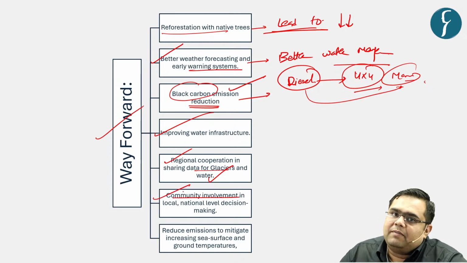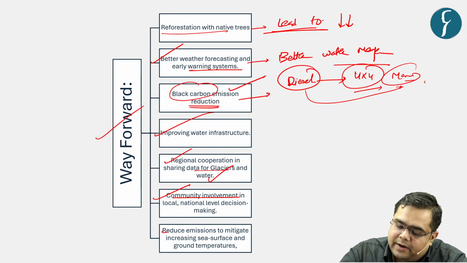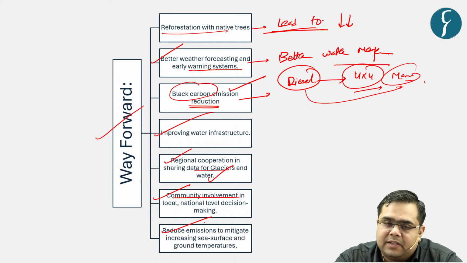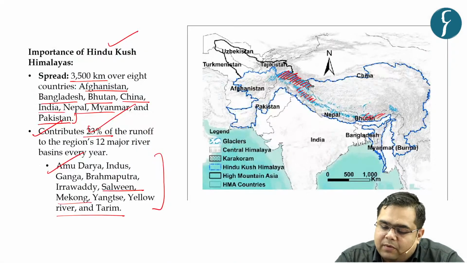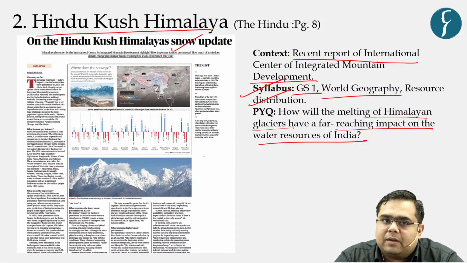Next point can be with respect to community involvement and reduced emissions to mitigate increased sea surface and ground temperatures. As soon as we are able to reduce the emissions, it will lead to lesser warming of the seas. And once there is relatively lesser warming of the seas, these western disturbances will again go towards the status quo. So these are the suggestions that we can put forth with respect to water management, river management, and issues of melting snow at a higher pace in the Himalayas, right? The question can come in a different form as well, but the points and arguments will remain almost the same, right?